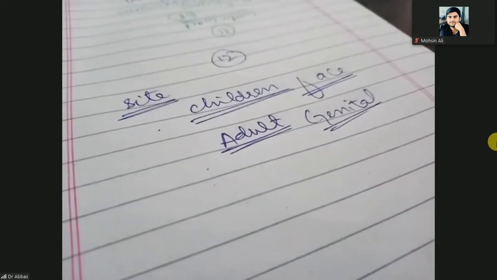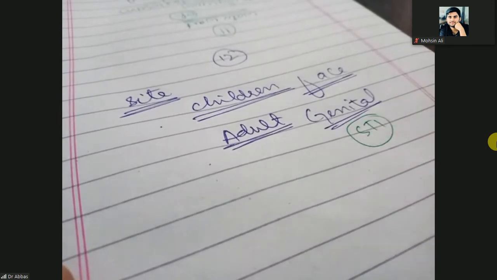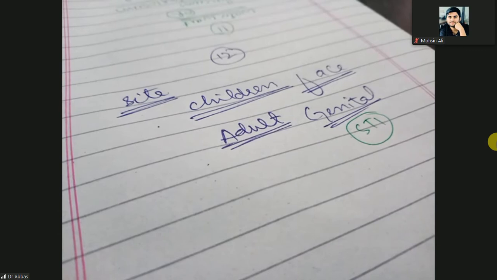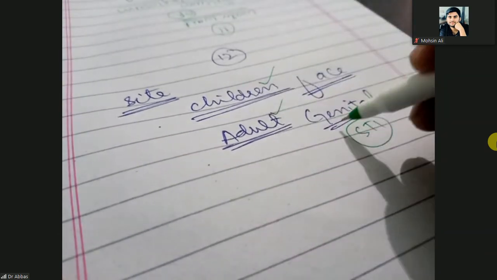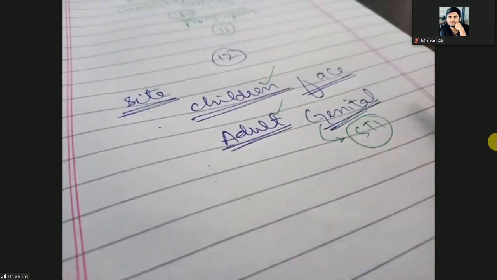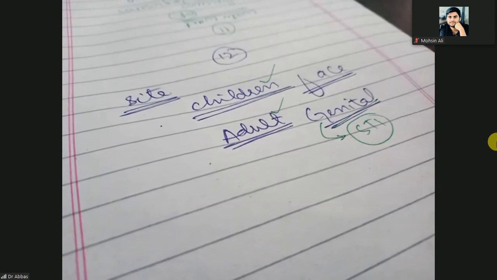When they are present on the genital organs, they become sexually transmitted infections. Clear? So in children they are on the face, but in adults on the genitals, where they can be sexually transmitted.